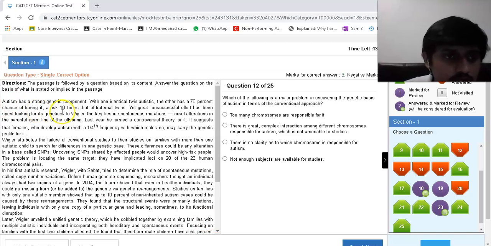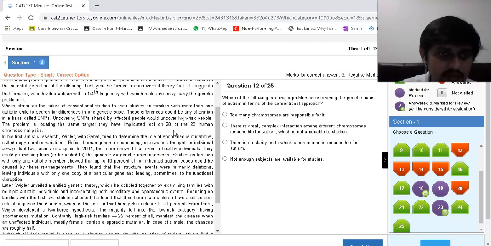Autism has a strong genetic component: if one identical twin is autistic, the other has a 70% chance of having it. Much effort has been spent looking at its genetics, but the key may lie in spontaneous mutation, novel alterations in the parental germ line of offspring. Last year he formed a controversial theory for it. It suggests that females who develop autism, with a quarter of the frequency of males, may carry the genetic profile for it. Bigler attributes the failure of conventional studies to their focus on families with more than one autistic child, searching for a difference in one genetic base.